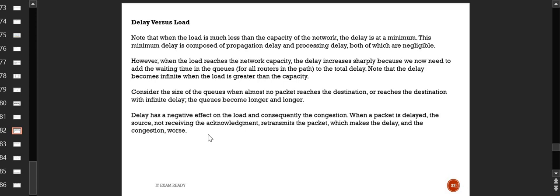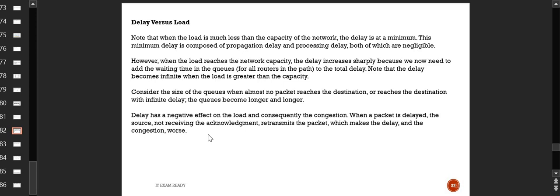So here this minimum delay is composed of propagation delay and processing delay, both of which are negligible. So there are two kinds of delays involved: one is the propagation delay and one is the processing delay. Propagation delay means sending something from one point to another point, and processing delay means processing things at that point of time by any particular system or network device.